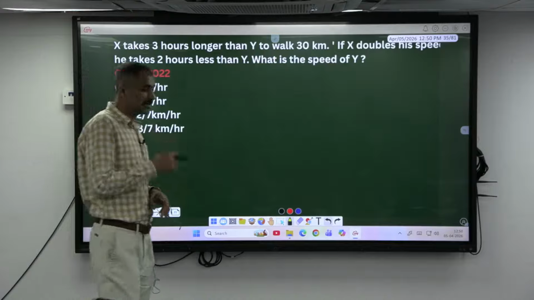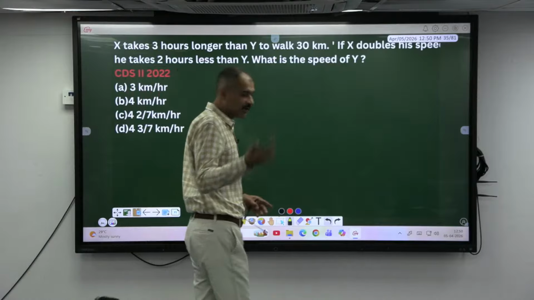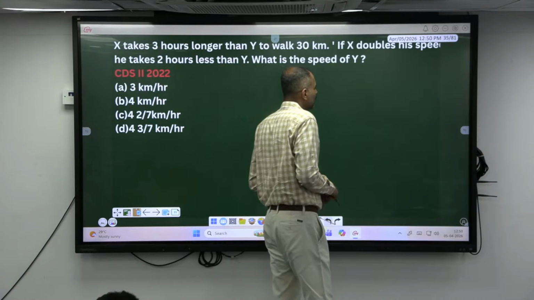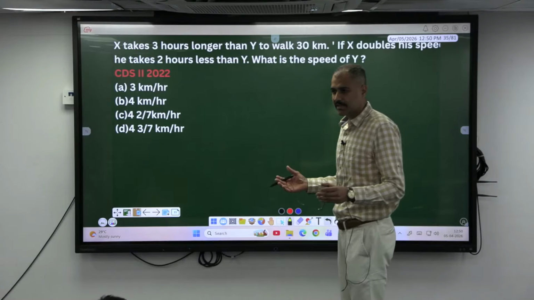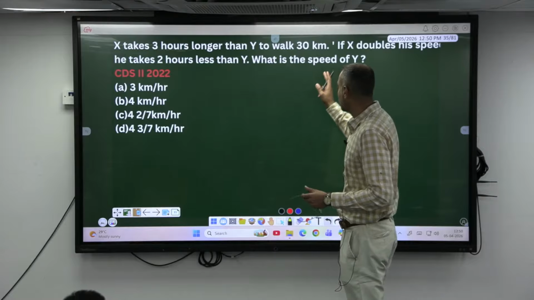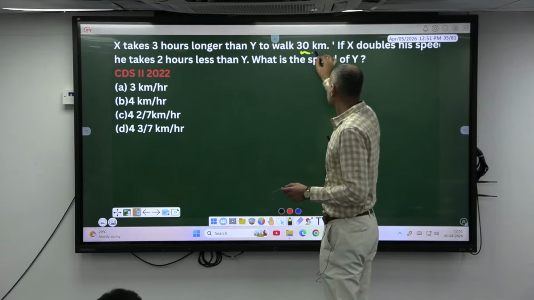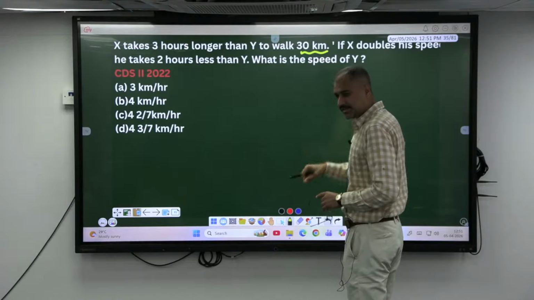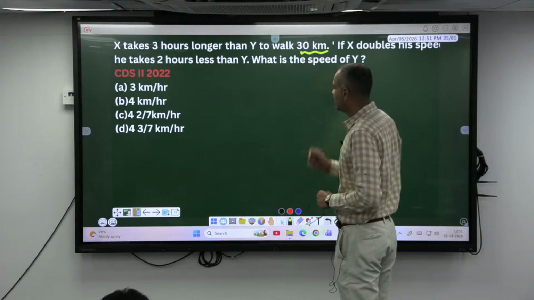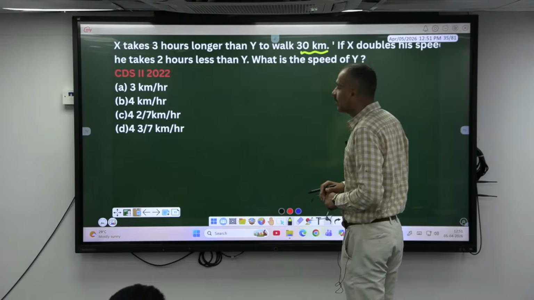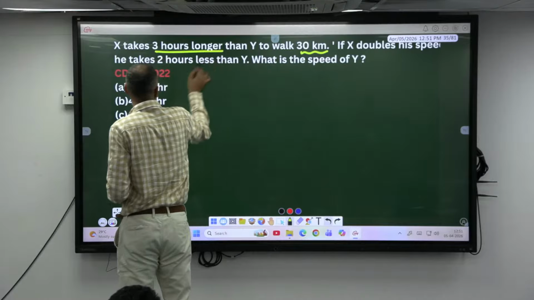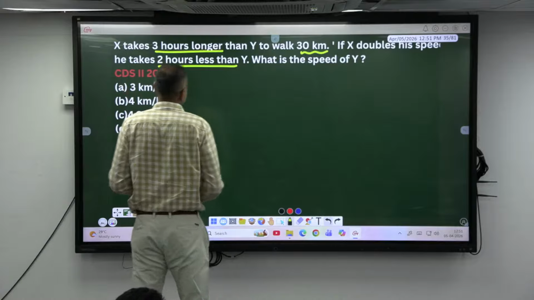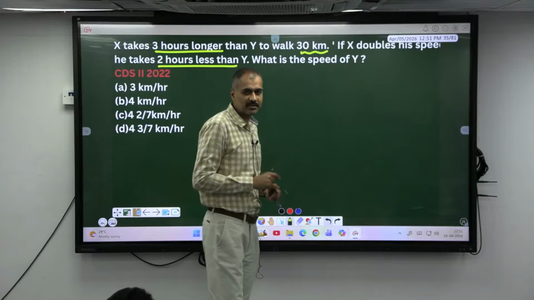If I had given in numbers, you could have solved this one. Look here now. In this whole concept, what remains same? Distance remains same. See, x takes 3 hours longer than y to walk 30 kilometers. If x doubles his speed, still traveling the same 30 kilometers, then he takes 2 hours less than y. He was earlier taking 3 hours longer. Now he is taking 2 hours lesser. So what is the difference?